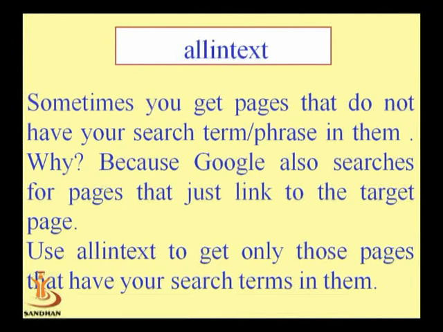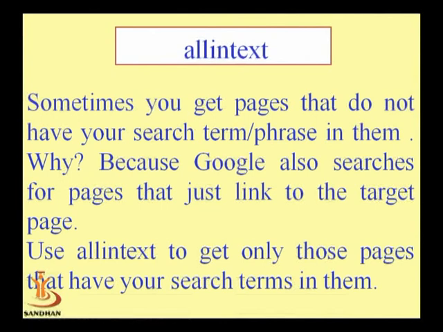Now then next is all in text. Now what is all in text? Through the all in text command, sometimes you get pages that do not have your search terms or phrases in them. Means on Google when we search any topic, at that time Google gives a number of possibilities where that text is concerned.